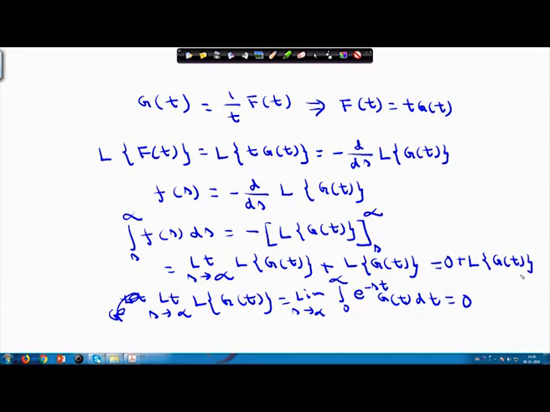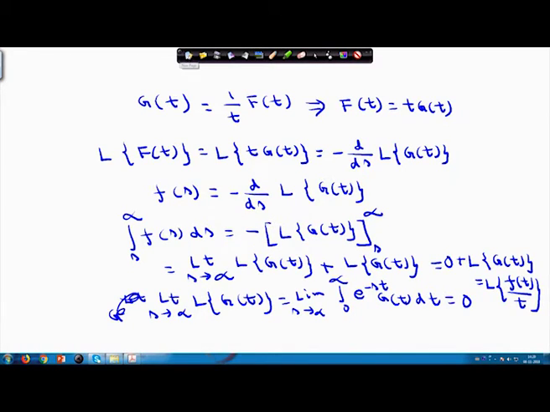And what is g(t)? g(t) is nothing but f(t) by t. So the Laplace transform of f(t) by t is equal to the integral from s to infinity of F(s) ds, which completes the proof.